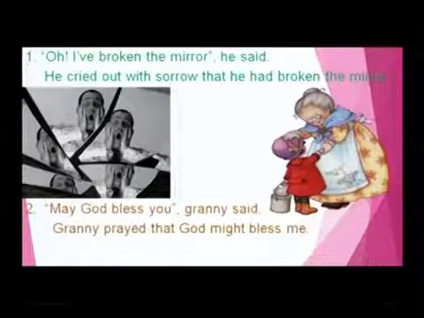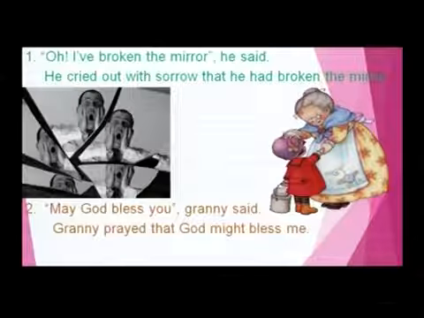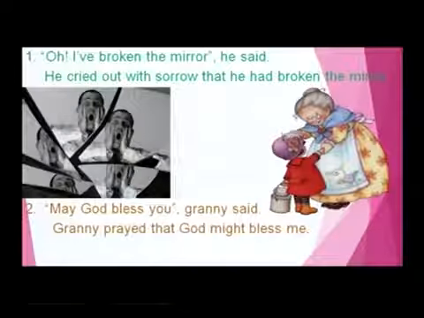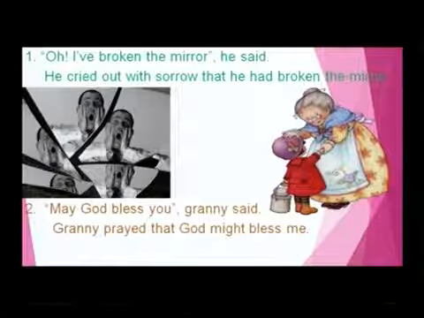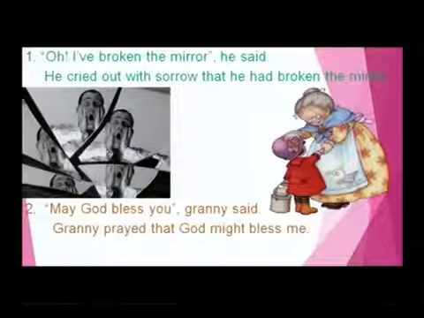So, see some examples, my dear friends. "Oh, I have broken the mirror," he said. In indirect speech, he cried out with sorrow that he had broken the mirror. To bring out the intensity of feeling, "he cried out with sorrow" is used. So it will become, he cried out with sorrow that he had broken the mirror. Have became had here, right?